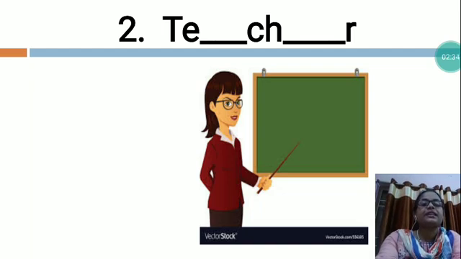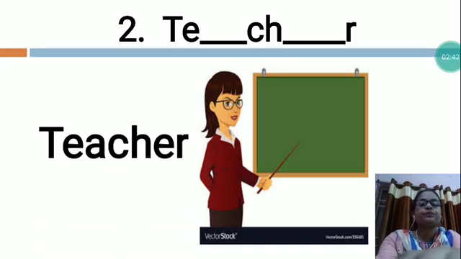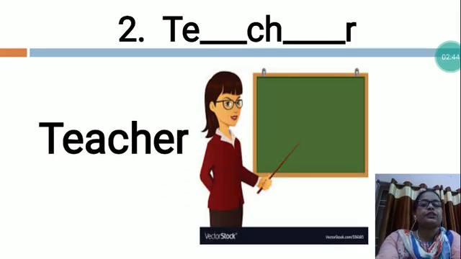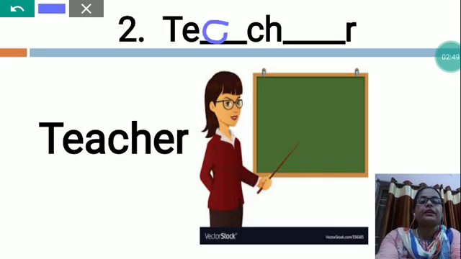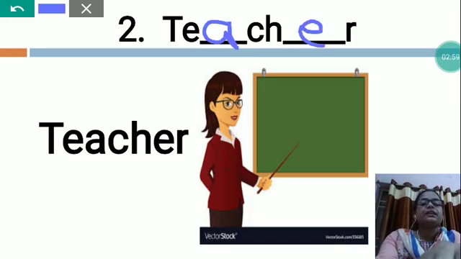Teacher spelling is T-E-A-C-H-E-R, teacher. You can see this is the spelling of the teacher. So after T, what will you write? You will fill A, T-E-A, and then C-H-E-R, teacher. This is the correct spelling. So you will write T-E, then A-C-H-E-R, teacher.